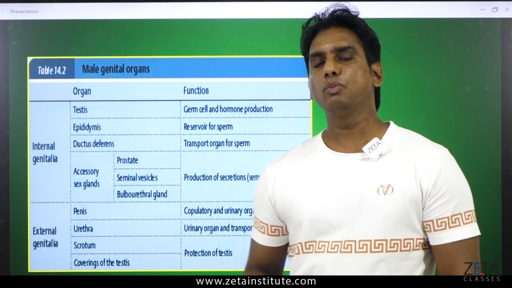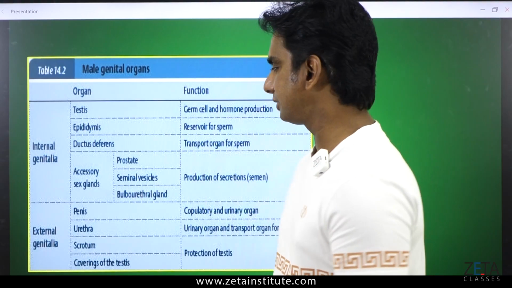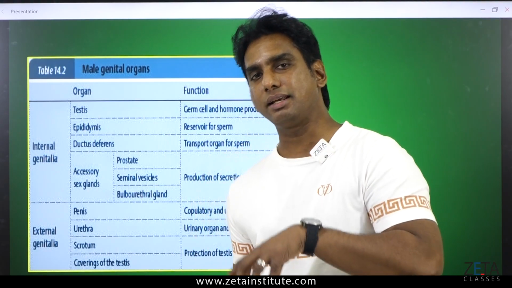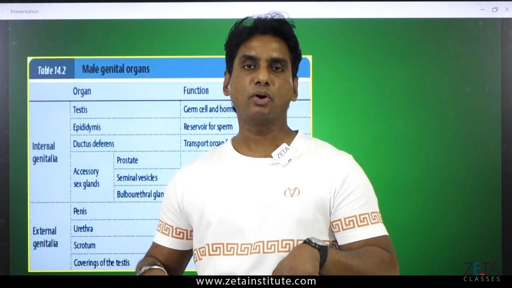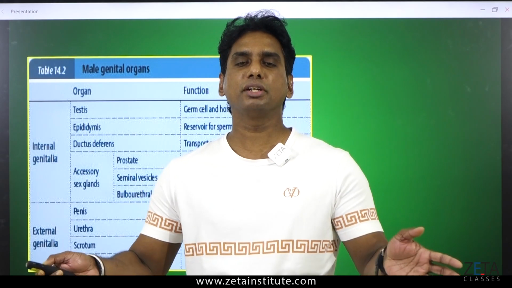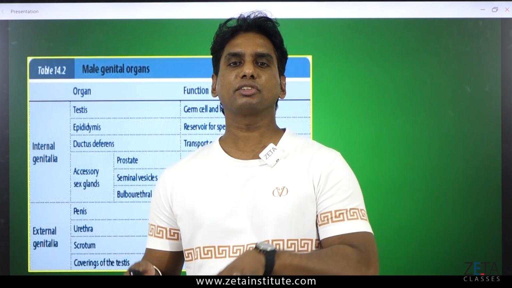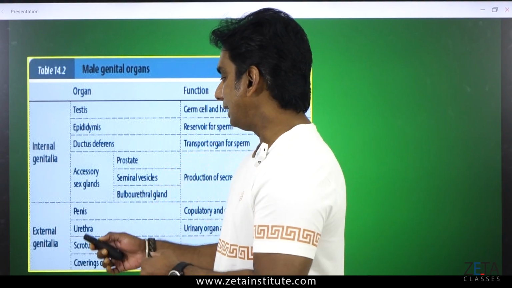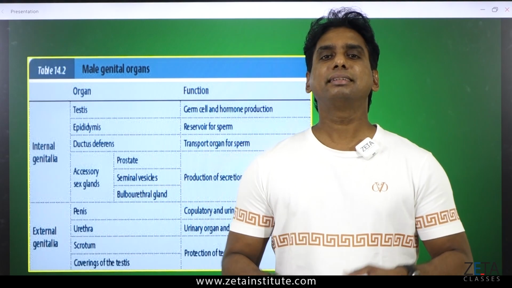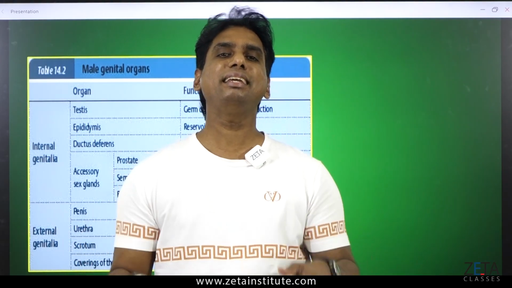Now, you will be wondering why we have divided them into internal and external. Internal means anatomical, those which we cannot see. They lie inside our body, and are differentiated through blood vessels, nerves and associated parts, and glands which can produce hormones and everything. External genitalia means the things we see morphologically.